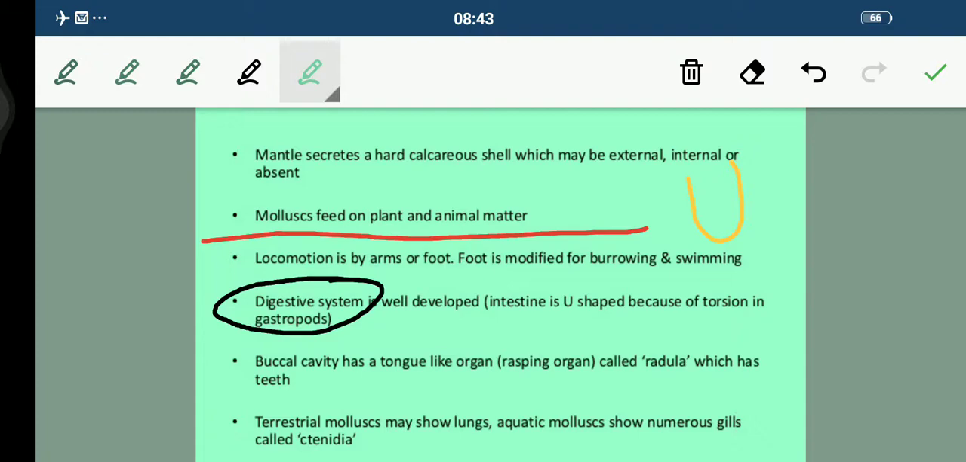And terrestrial mollusks, which live on the land, may show lungs. Aquatic molluscs have numerous gills, which are called ctenidia. So the aquatic one is different and the terrestrial one is different. Talking about terrestrial mollusks, they show lungs. Fine. But we can say the aquatic ones have numerous gills.